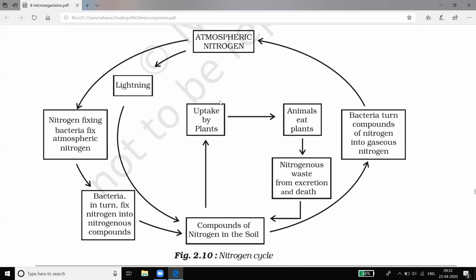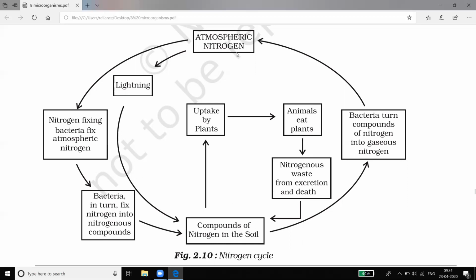Do you understand? Whenever lightning happens, mostly in the rainy season or sometimes in the summer, the free nitrogen in the air gets converted into compounds and is consumed by plants. So it happens frequently.